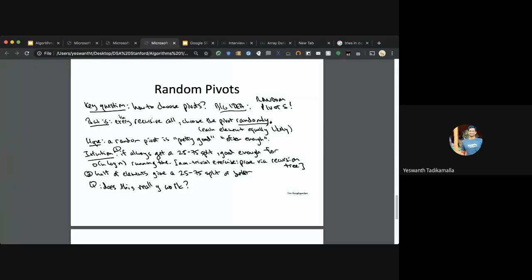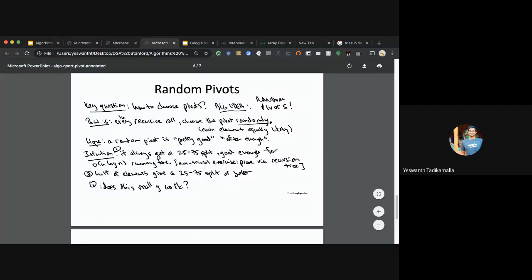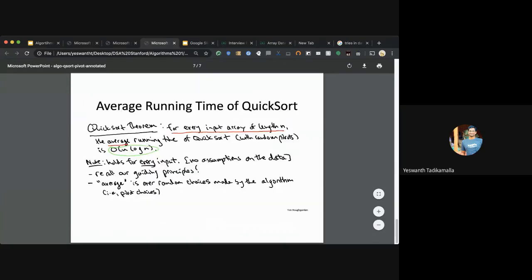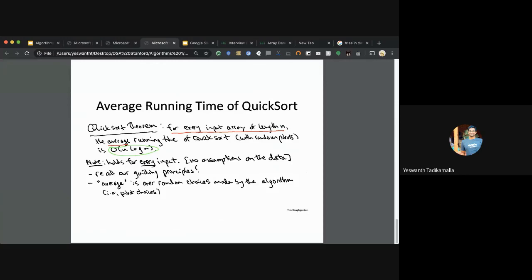So a random pivot will generally split the total array somewhere between 25% and 75%, which is generally good enough. So dividing it into 25% and 75% is in itself bringing down the size to 1/4 or 3/4. That's like algorithmically crunching down the size of the array once again. So yeah, the average order of running time of Quicksort is order of n log n.